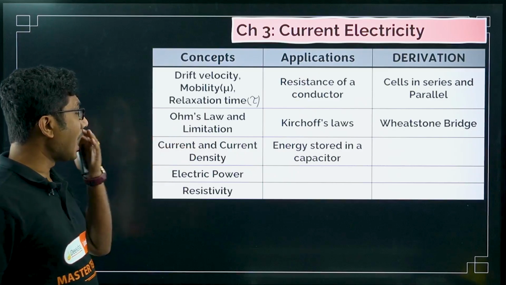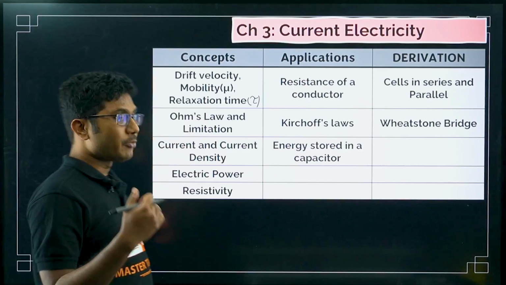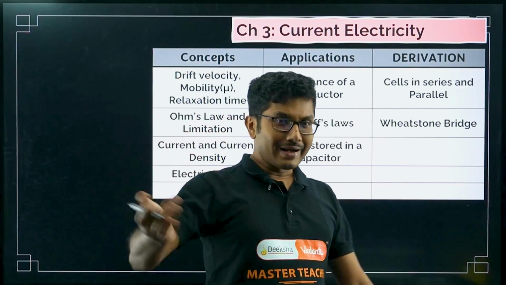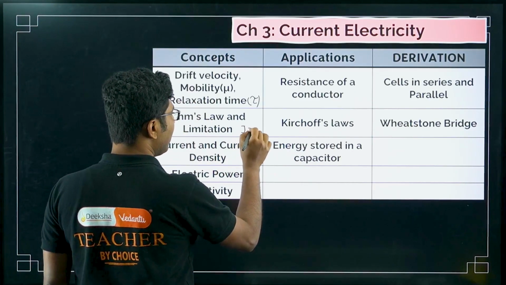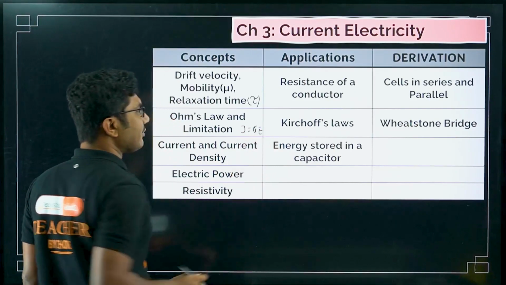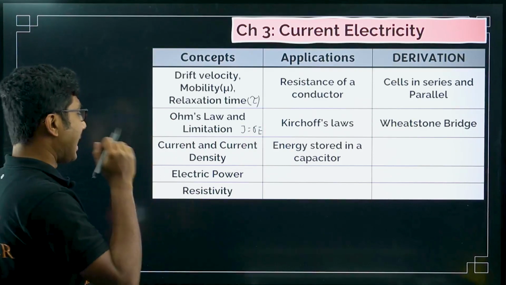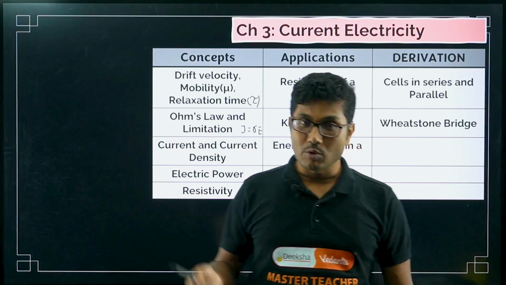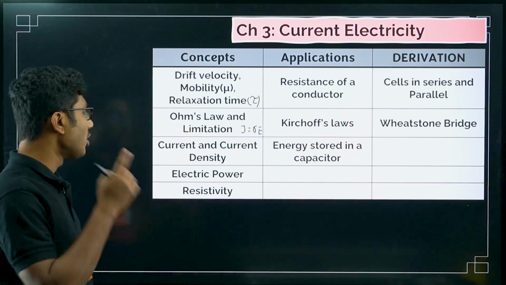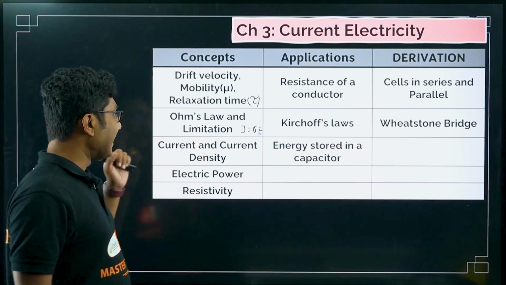Then again Ohm's law and its limitation, very, very important, Ohm's law and its alternative form. So J is equal to sigma E, that is also important. Alternative form of Ohm's law and its limitation, a very, very common question. Mention 2 limitations of Ohm's law, mention 3 limitations of Ohm's law. Super important.